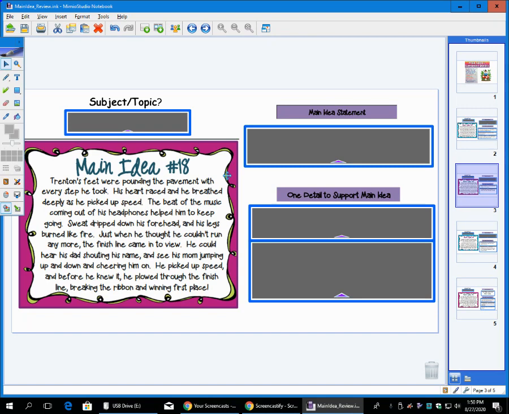first place. Okay, so let's find some text evidence here to help clue me in on our subject, our character. Who are we talking about? What's going on with this character? Can you find that character's name? Where is it? Right here. There's Trenton. Trenton is our character here. Now, what's going on with Trenton? What is he doing?